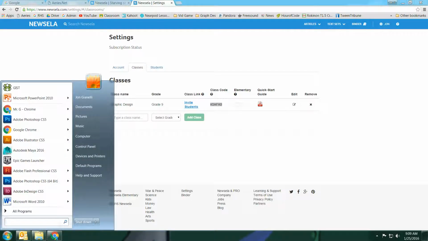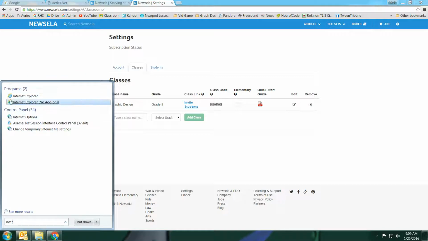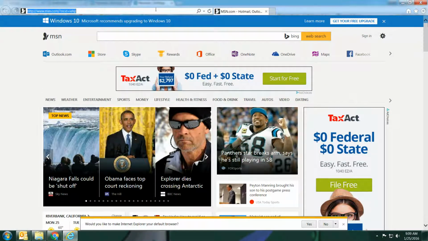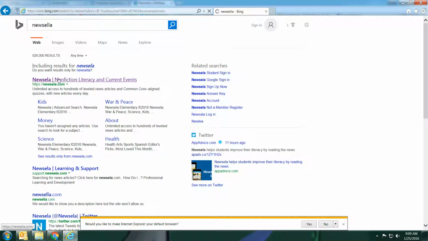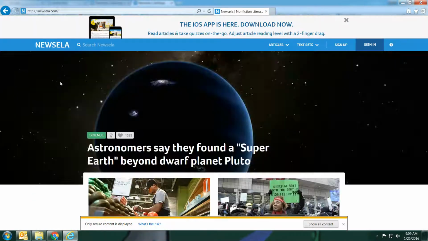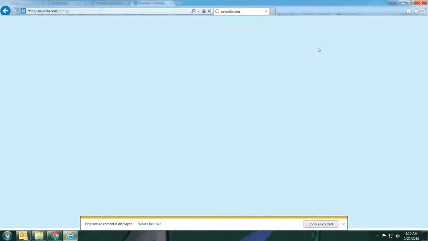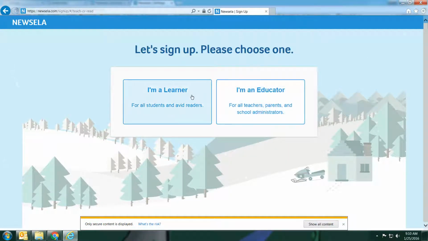So when a student goes to create an account, and again, it's free for them to create an account, they can either use their Google account or they can just create their own account using whatever username they want. They go to sign up, and it'll ask them, are you a student or a teacher? They put, I'm a learner.